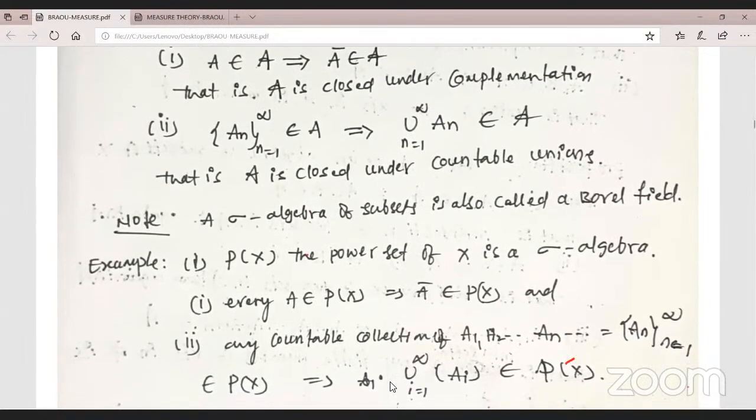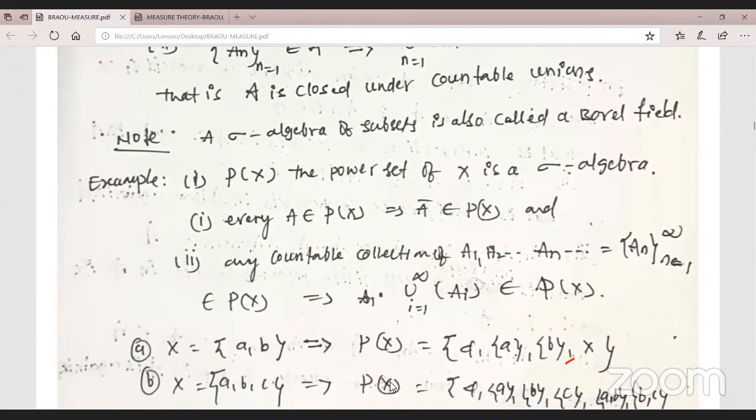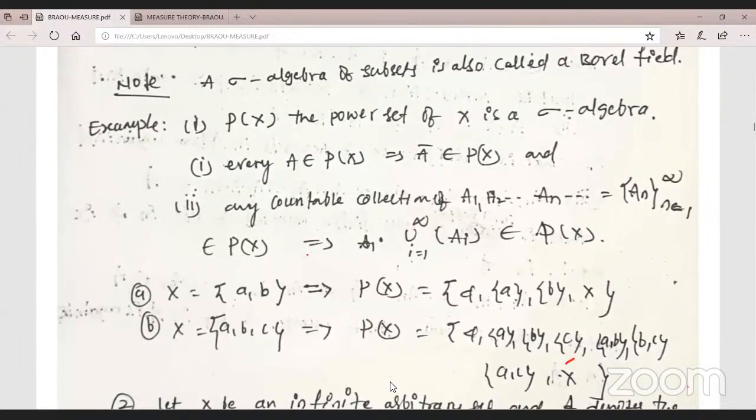One example of a sigma algebra is the power set of X. Power set of X means the set of all possible subsets of X. Here observe.